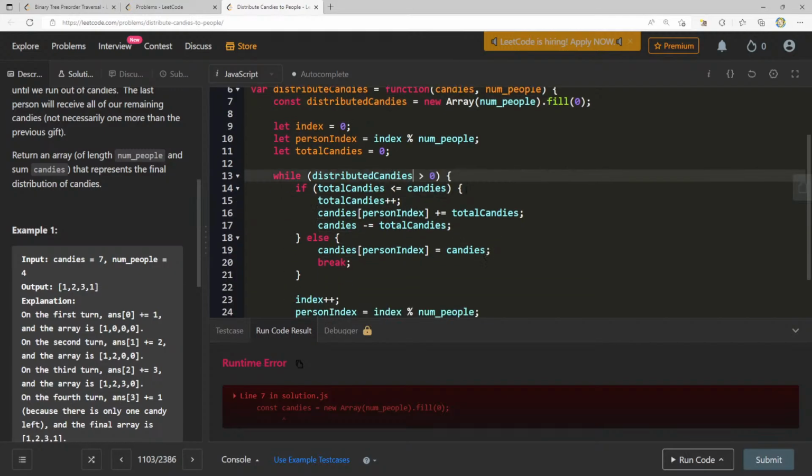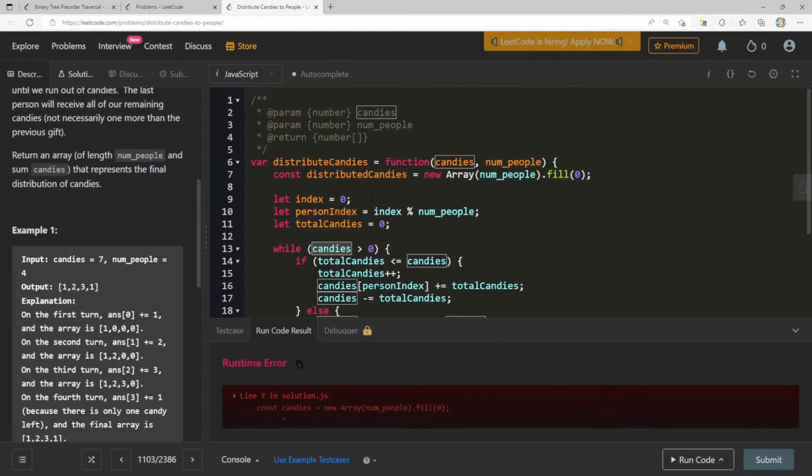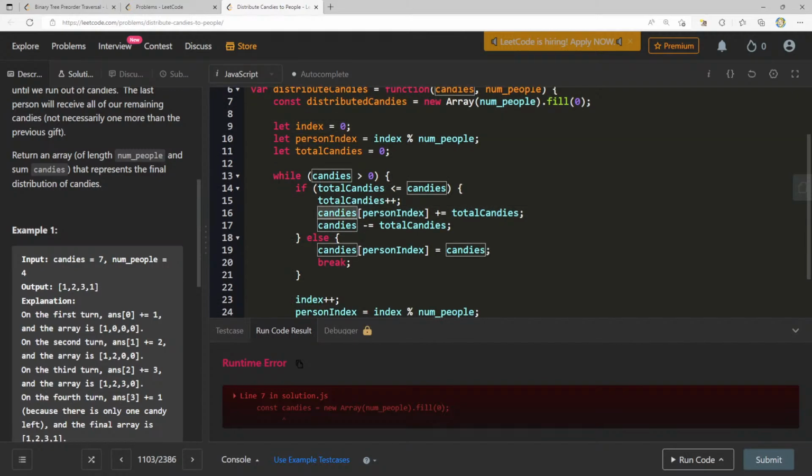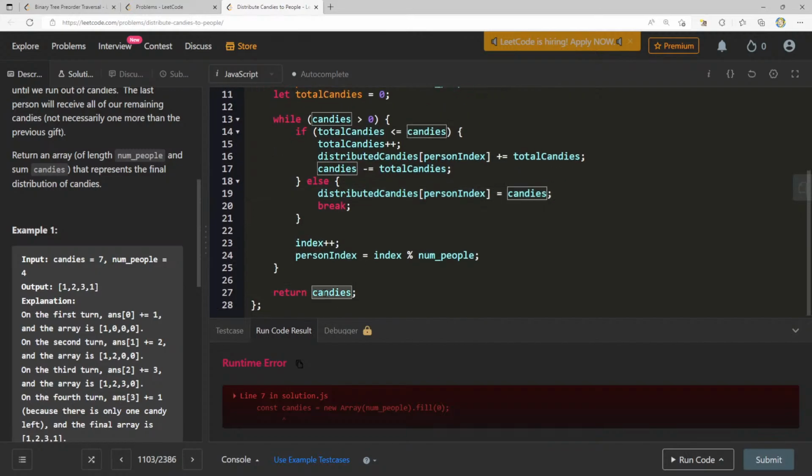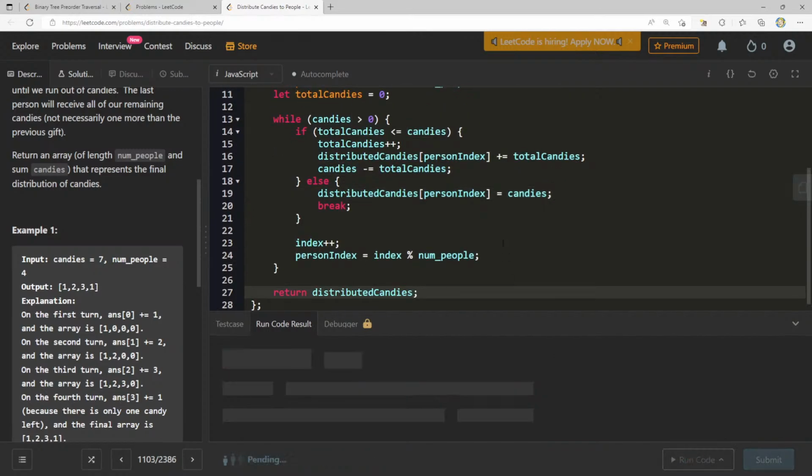So here, while Candies is greater, I only want to set total Candies less than or equal to Candies. Okay, that's fine. Here we do this. Here we do that. Nope. What happened? It's equal to Candies, and then I return distributed Candies.